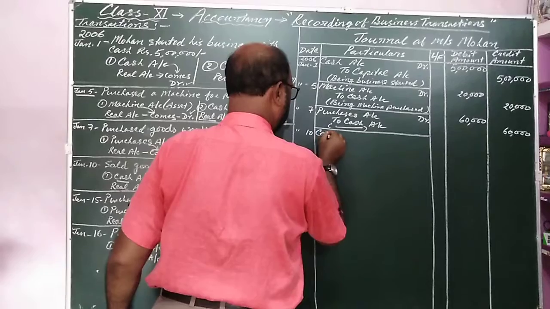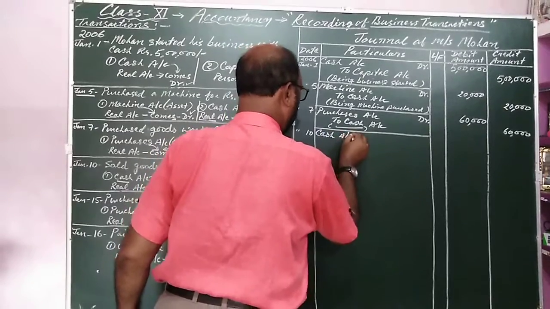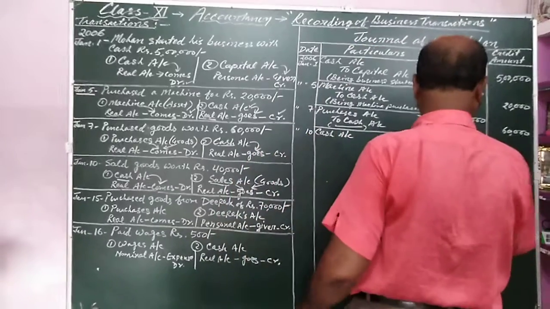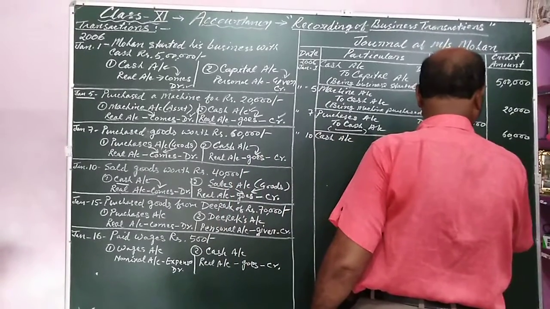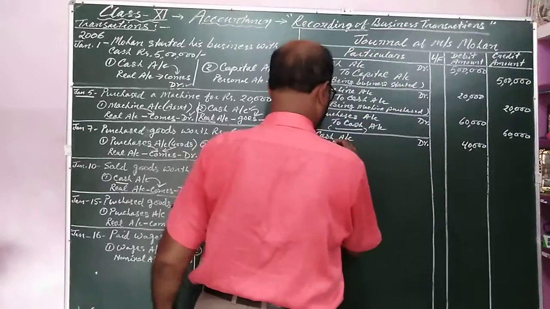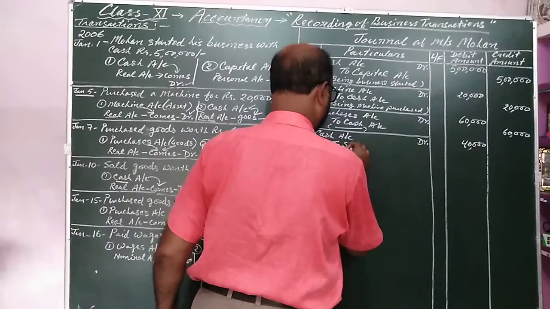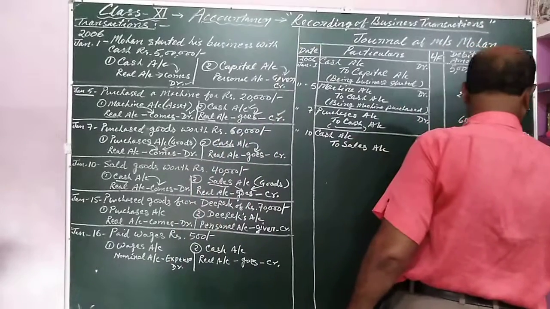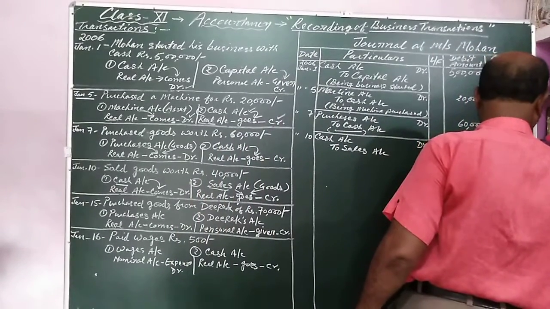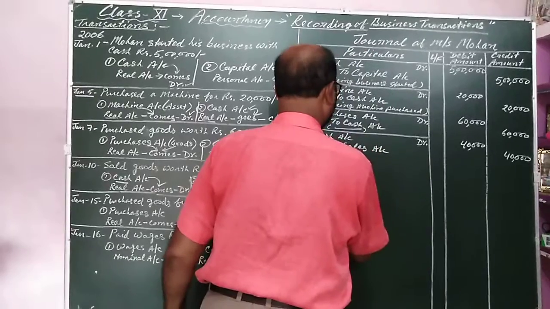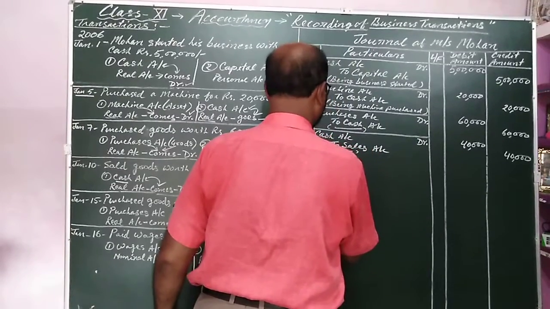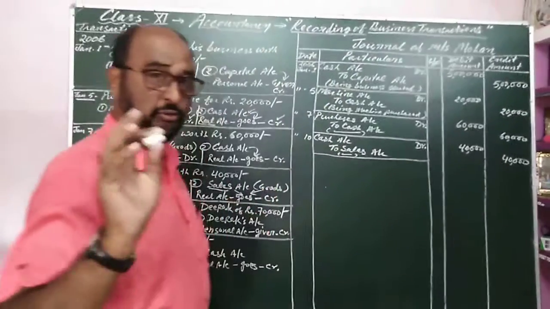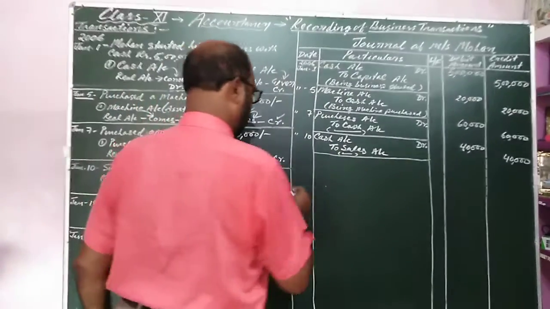Cash account debit. Amount is 40,000 in the debit amount column, and to sales account, sales account 40,000. My dear, I have shown the narration place. You can write it. I have to save the time and to save the place.